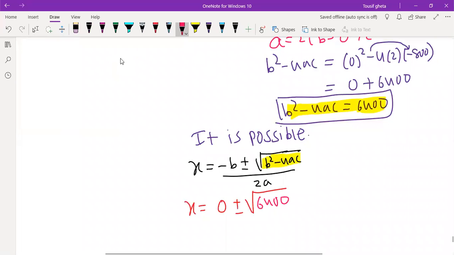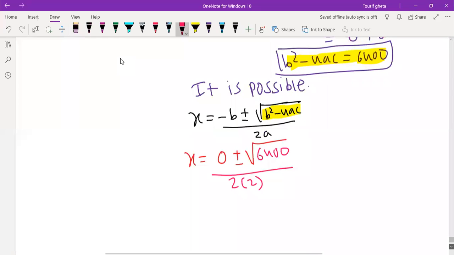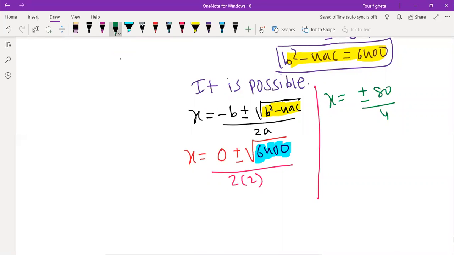Two into a value is what? 2 into 2, I think. So we can write x is equal to plus or minus 80 divided by 4. 6400 is nothing but 80, correct now? Root of 6400 is what? 80. Perfect square. So you can write x is equal to 4 ones are 4, 20s are. So x is equal to plus 20 and x is equal to minus 20 is the answer.